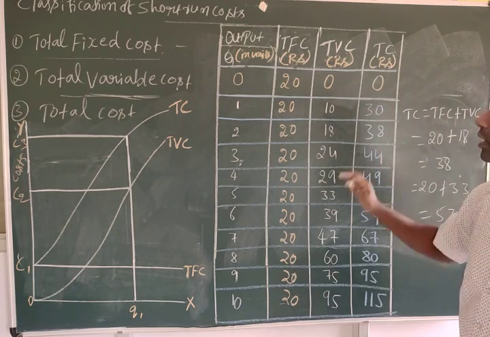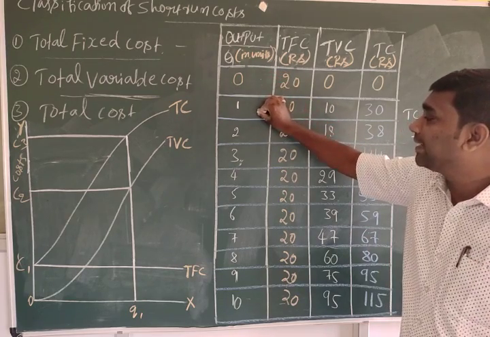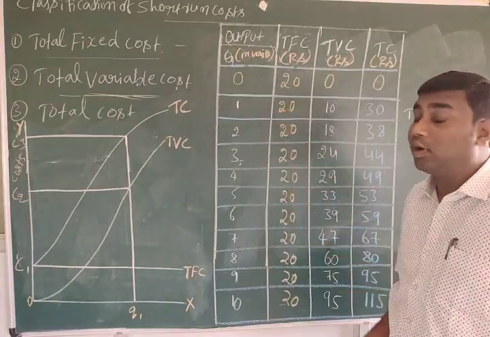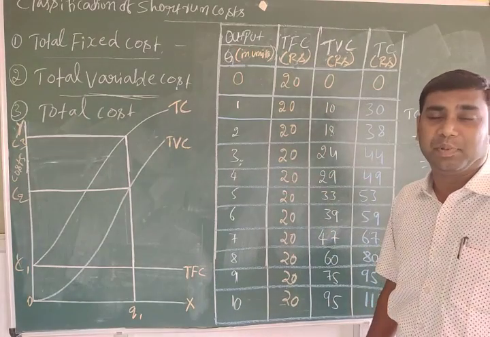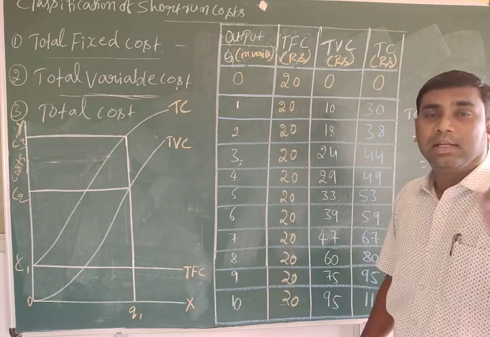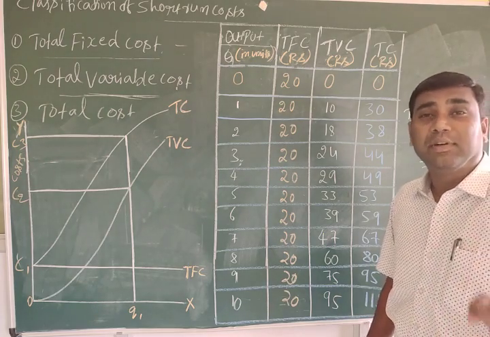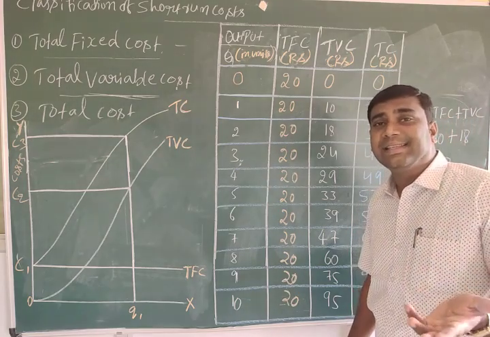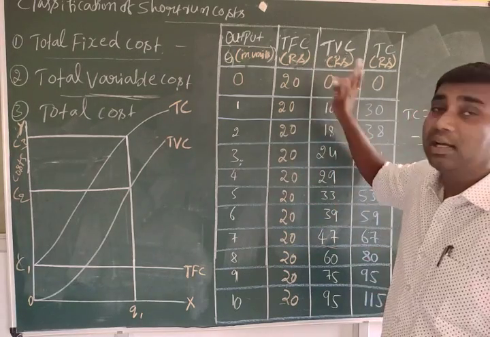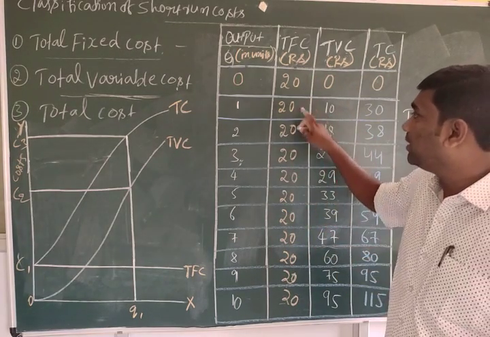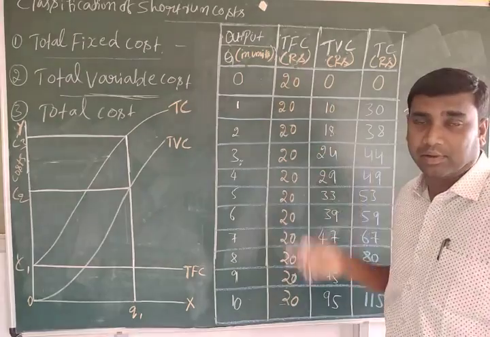Here you can observe this. Whatever changes in the output, whether zero, increasing, or decreasing, there is no change in the total fixed cost. As I explained, TFC, total fixed cost, is the cost incurred on fixed factors. Whatever the changes in the output, increase or decrease, or even if it is zero, there is no change in the total fixed cost. See, 20, 20. Even if the output is zero, the fixed cost is 20.